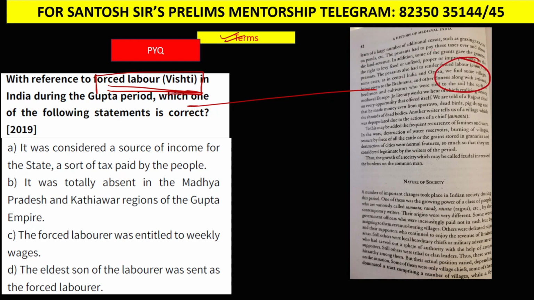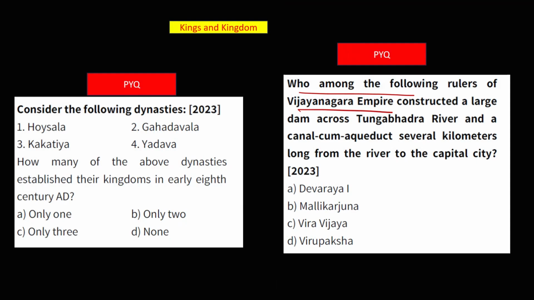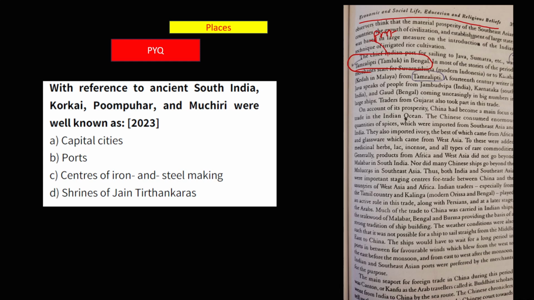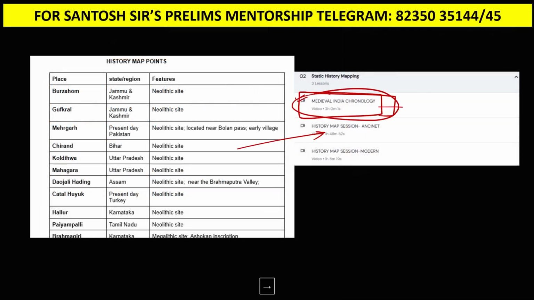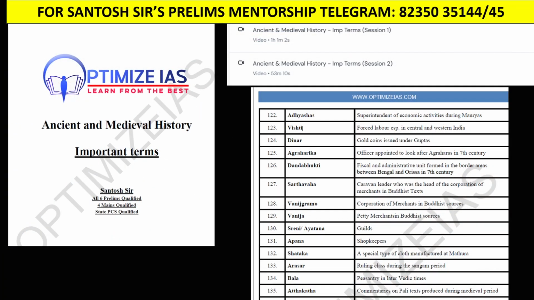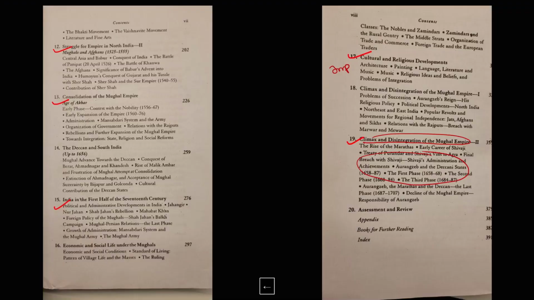So the first type of question was kings and kingdoms. The second type was chronology based. The third type was the places, all the important places. Just take note of all the places. I have prepared this list; you can make use of this list, history map points. The next one is term based questions. For these chapters which I said you need not read, how to cover them?